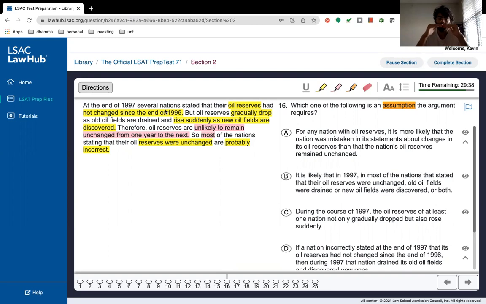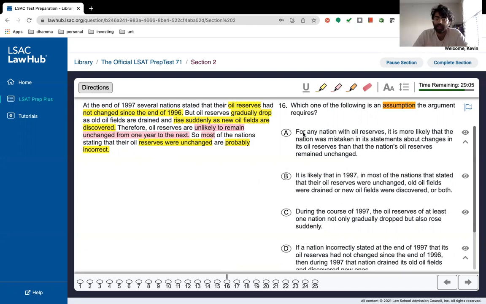So that means that you're either going to drain more fields than you discover, or discover more fields than you drain. And so most nations who state that they have a constant balance are probably incorrect, just because it's so rare that you'd have the exact same amount of new oil discovered as you have oil that's been used up, basically. So now let's go to the questions and see what we're working with.